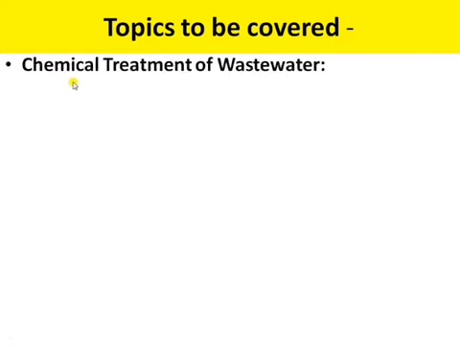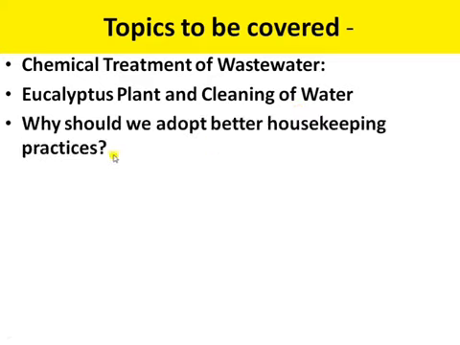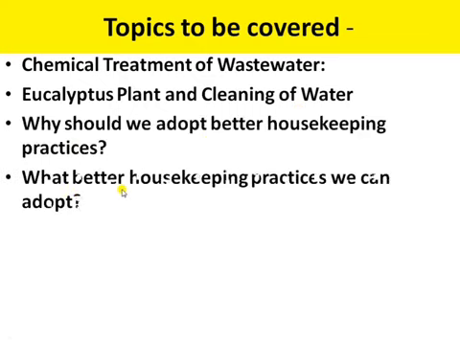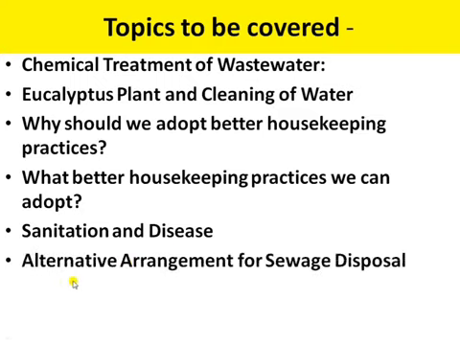In today's lecture, the topics to be covered are: the first topic that we are going to cover in this chapter is the chemical treatment of the wastewater, how we can treat the wastewater with the help of chemicals. Next is the eucalyptus plant and cleaning of the water. Third, why should we adopt better housekeeping practices? Fourth, what better housekeeping practices can we adopt? Then sanitation and diseases, and the alternative arrangement for the sewage disposal.